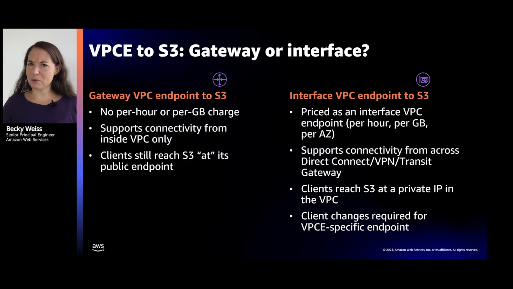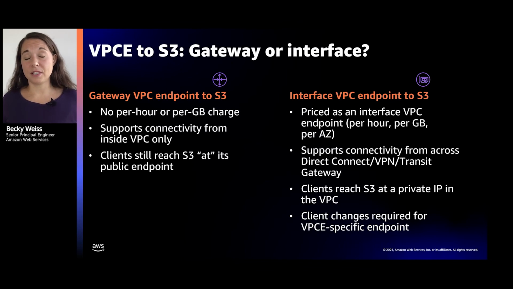Okay, so two kinds of endpoints in S3. S3 is the only service with two kinds of endpoints. S3 is also the most commonly used service for VPC endpoints, for reasons that probably aren't very hard to guess, just because so many customers use S3 for so many things. We've got the gateway and the interface. Which should you use? The answer is usually you should use the gateway VPC endpoint, and the reason is cost.